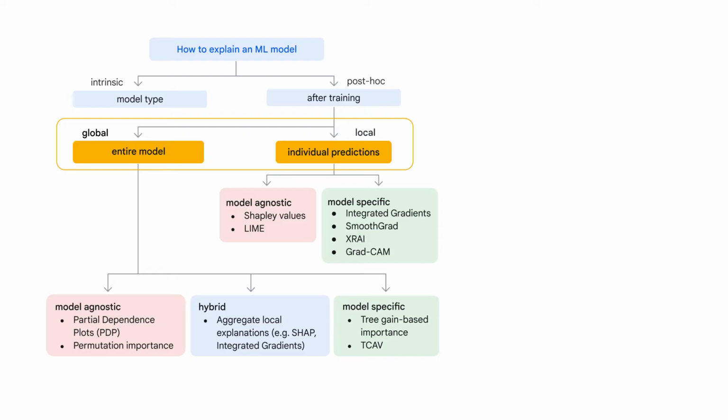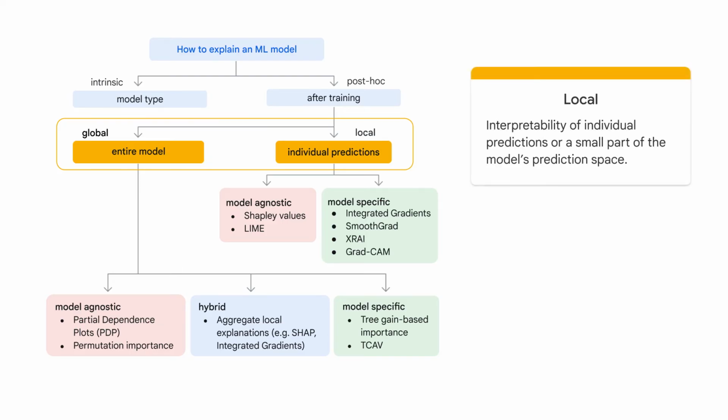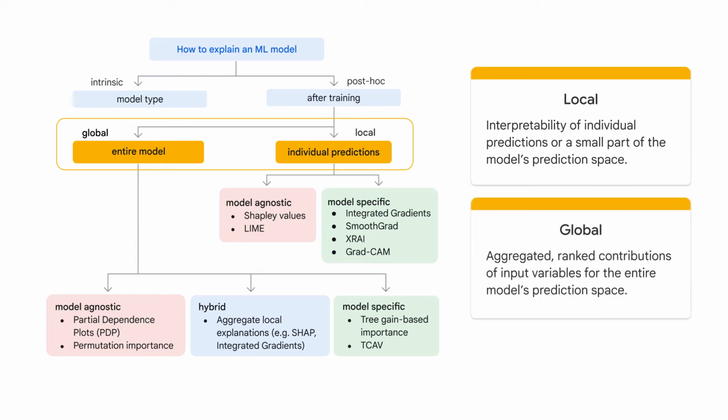Post hoc interpretation techniques can provide either local or global interpretability. Local techniques provide explanations for each data point. We could ask the model, why do you classify this image as a husky dog? Using a local technique, we can then delve into the reasoning behind a specific prediction for a particular data point. Global techniques provide more aggregated explanations, referring to the entire model's prediction space. Using a global technique, we can ask the model, which feature do you prioritize most in general?